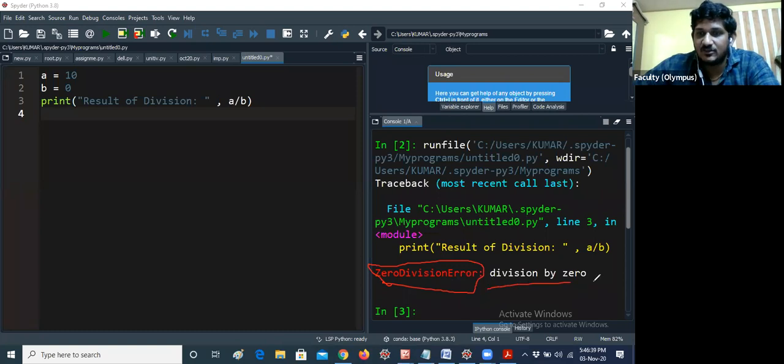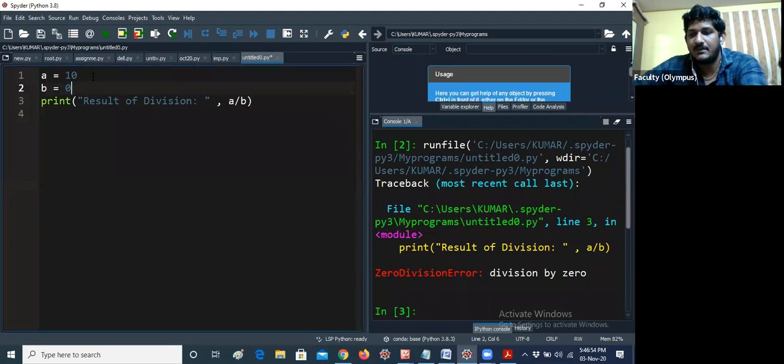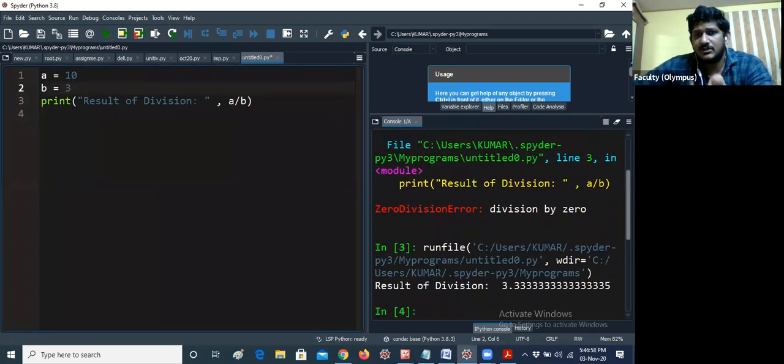So division by zero means you cannot perform division by zero in programming. I think you know here it is an error, but let me give clarity. If I am giving the number 3 instead of zero, what will be the output? The result of division is 3.333. That means the program is absolutely correct. There is no syntax error in our program. You should think in that way.